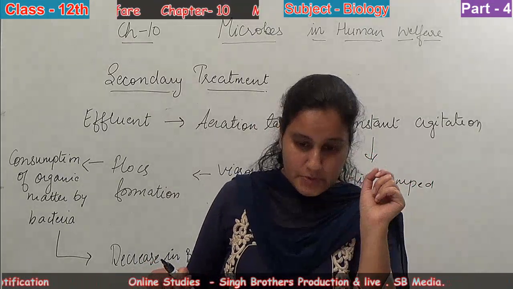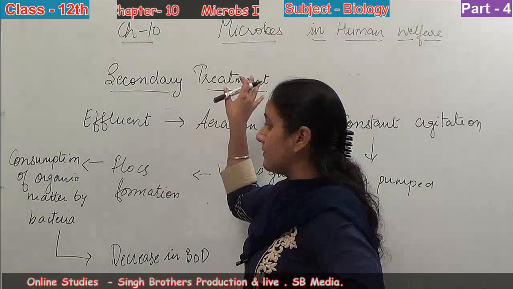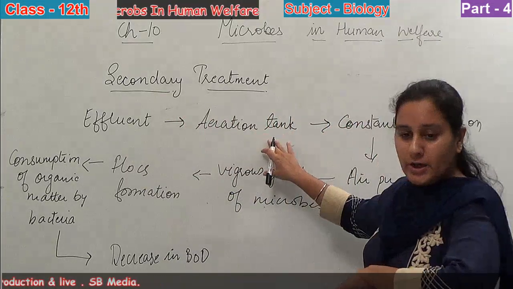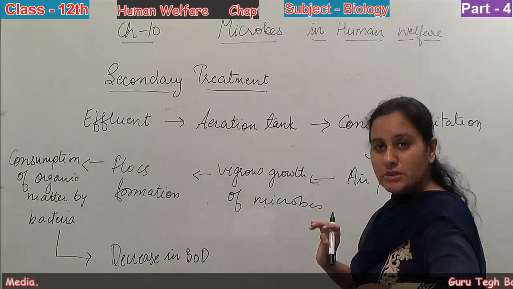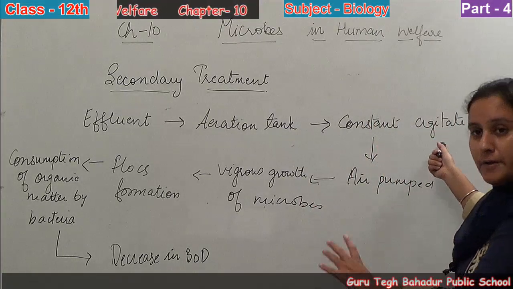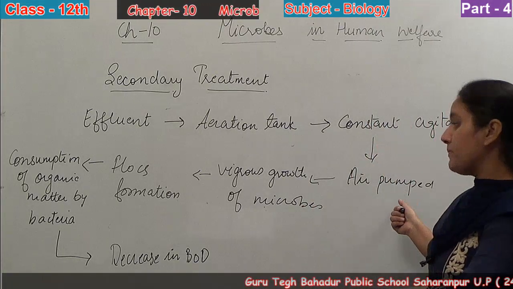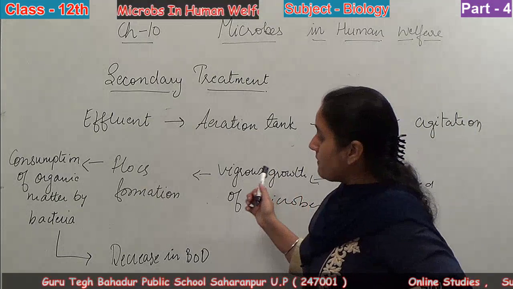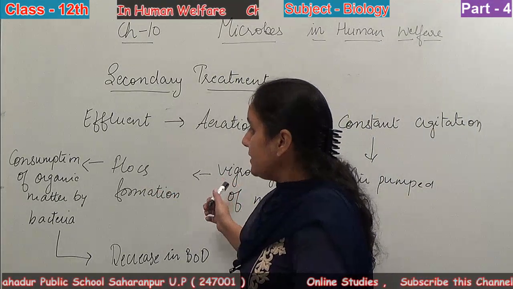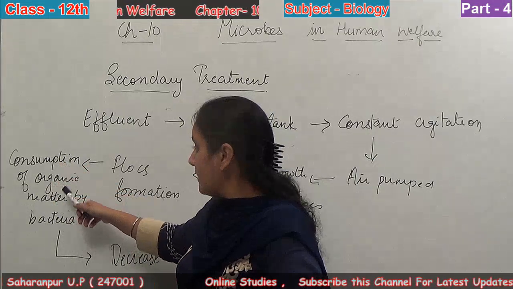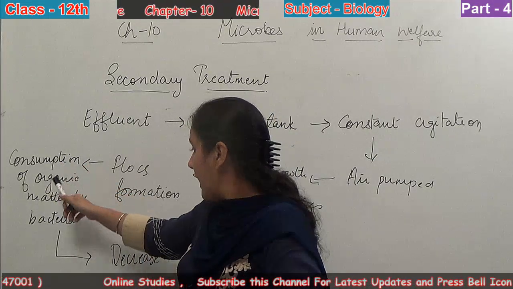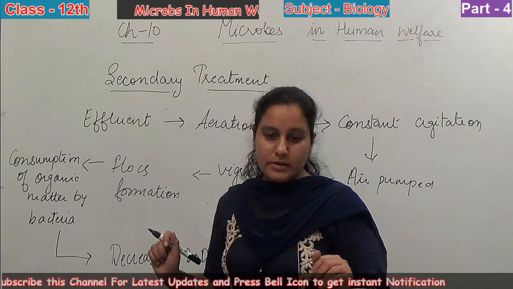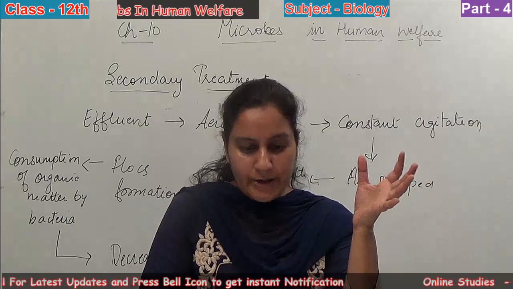So what happens in the secondary treatment? All the effluent that is taken from the primary treatment is passed to the aeration tank. After the constant agitation of that particular effluent, air is pumped in. After that there is a vigorous growth of microbes, which forms the flocks. Then the organic matter is consumed by the bacteria, and then there is a decrease in the BOD, that is biological oxygen demand. So BOD is the amount of oxygen required by the bacteria.